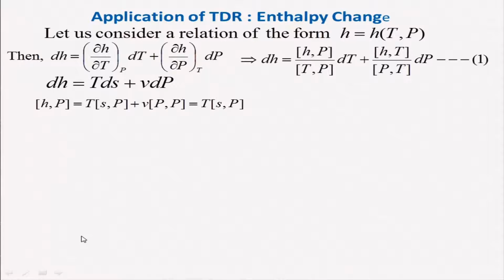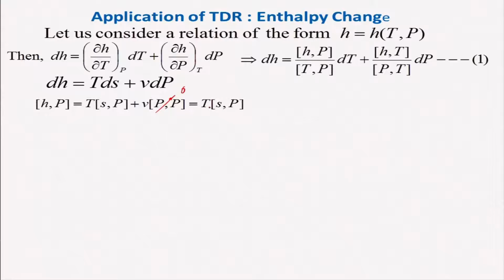And we can write down that the Jacobian of (H, P), keeping the pressure as a variable, is equal to T times the Jacobian of (S, P) plus V times the Jacobian of (P, P), and of course, the Jacobian of (P, P) is 0.